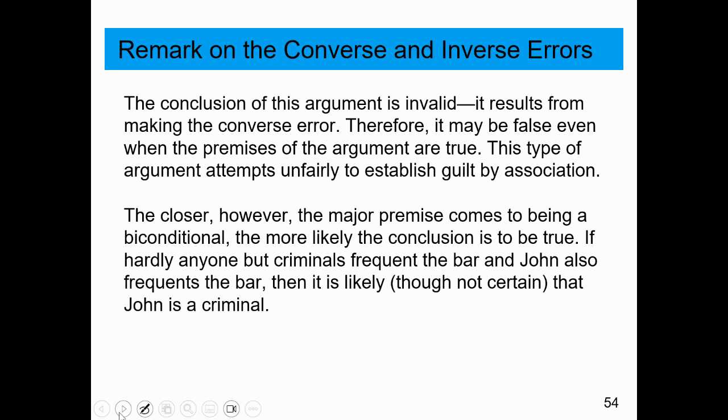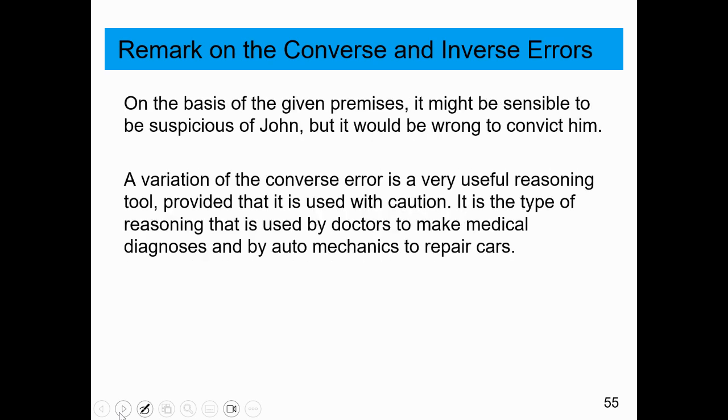The closer, however, the major premise comes to being a biconditional, the more likely the conclusion is to be true. If hardly anyone but criminals frequent the bar, and John also frequents the bar, then it is likely, though not certain, that John is a criminal. On the basis of the given premises, it might be sensible to suspect John, to be suspicious of John, but it would be wrong to convict him.